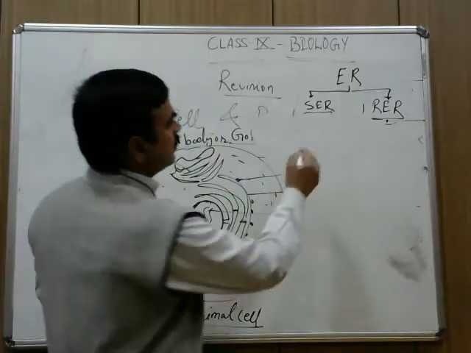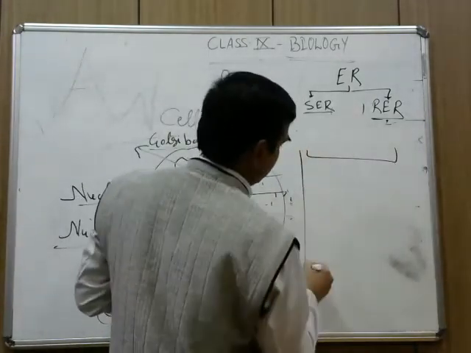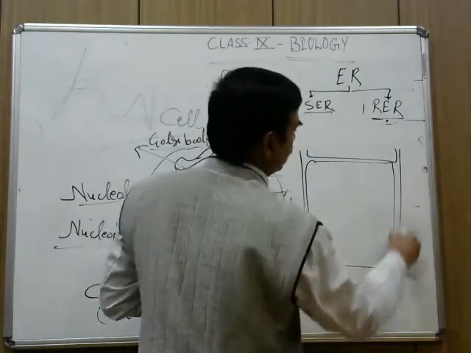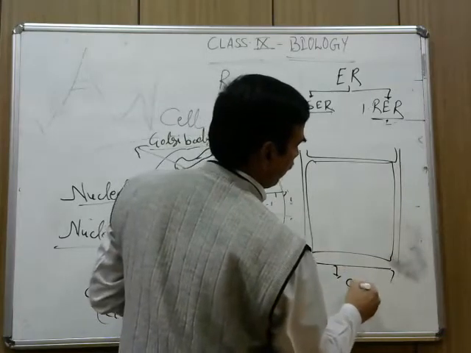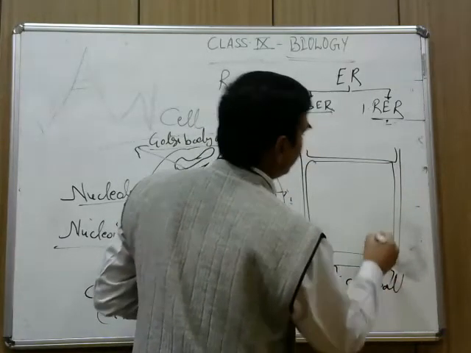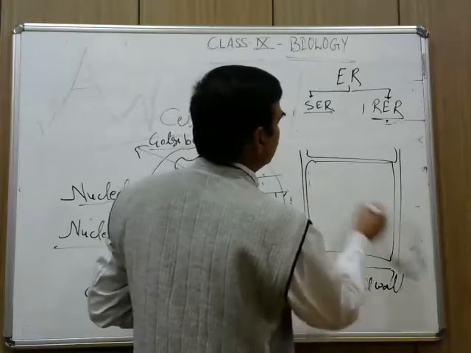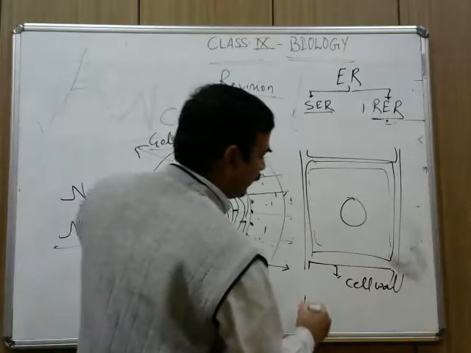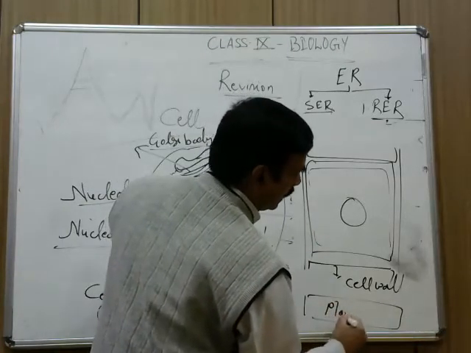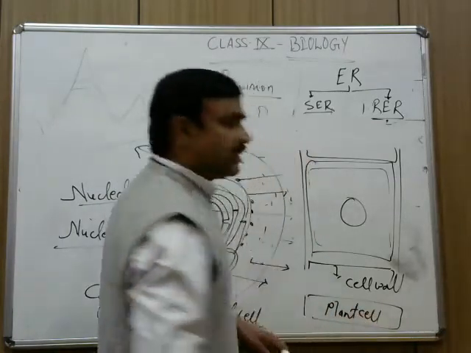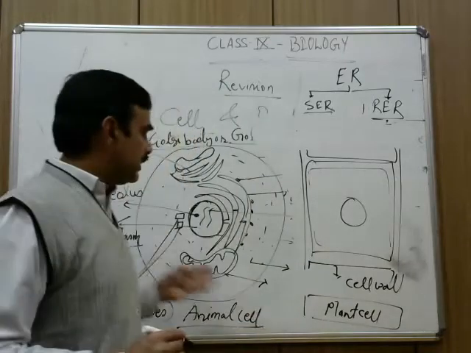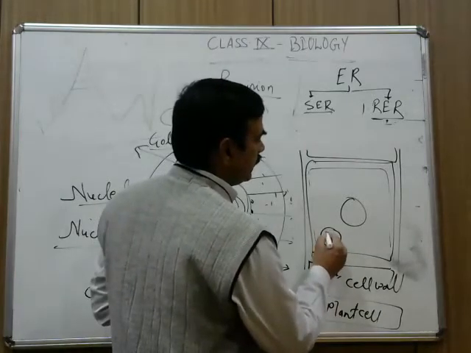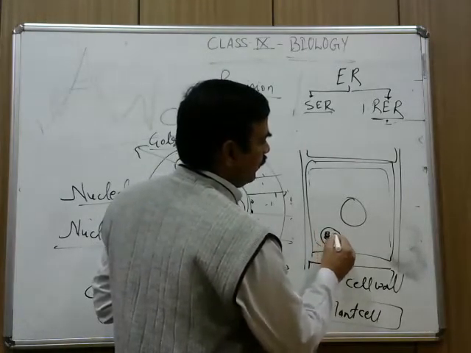Space is less, so you can easily write that the plant cell has a cell wall. Inside this cell wall, there is the plasma membrane. There is a nucleus like this. In the plant cell, one structure is more than in the animal, and that is chloroplast. The rest are present in both.